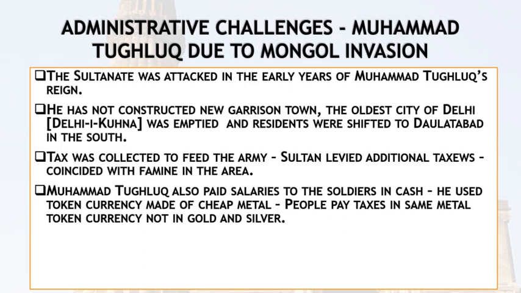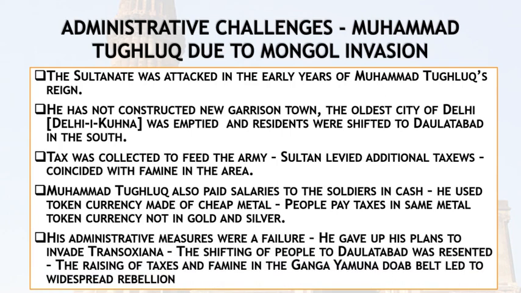They got to know that these currencies were made of cheap metal, and the common people of the Delhi Sultanate used to give taxes in the form of these cheap metal token currencies apart from gold or silver.